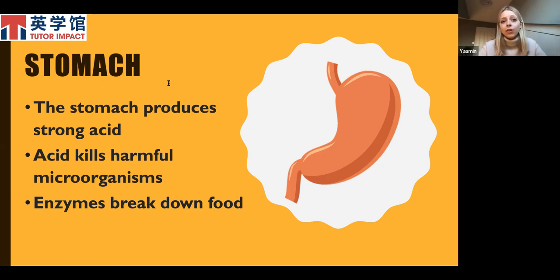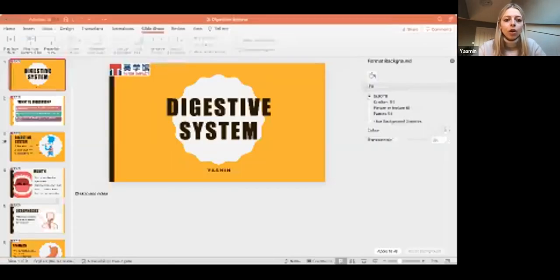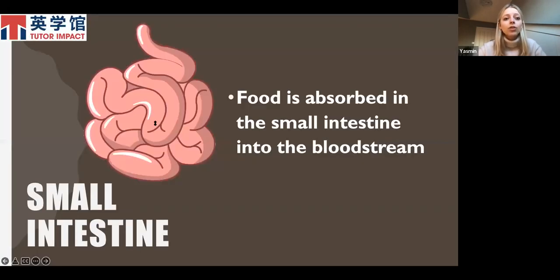After the food leaves the stomach, the partially digested food then passes into the intestines, where it begins to be absorbed into the body. Now, if you remember, I said that there are two types of intestines, the small intestine and the large intestine. And we're looking at the small one first.